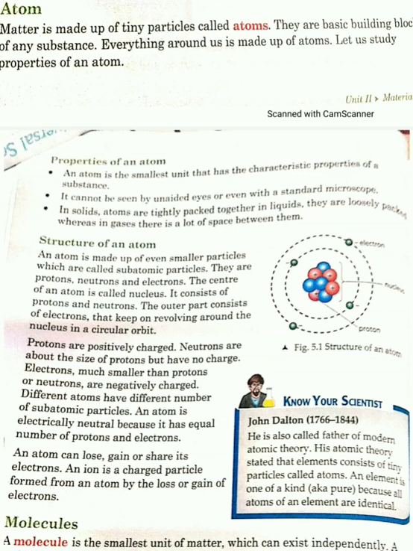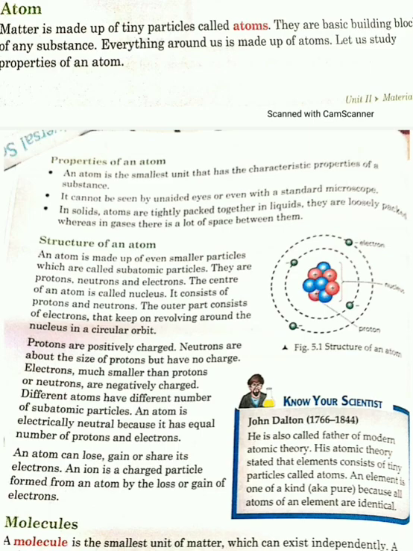And atom is electrically neutral. Positive and negative charges are equal, therefore our atom is electrically neutral.